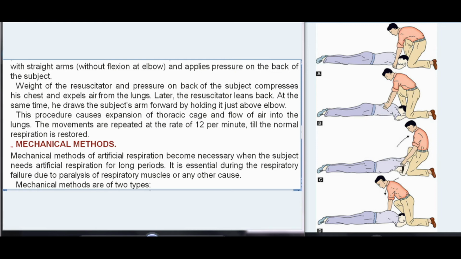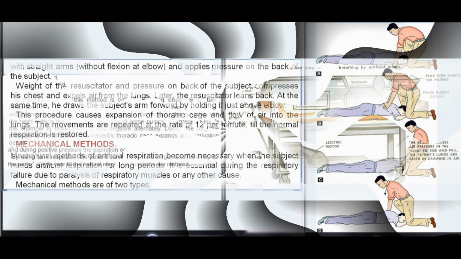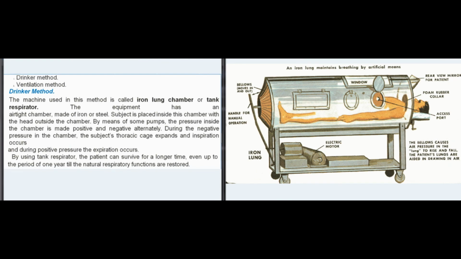Mechanical methods. Mechanical methods of artificial respiration become necessary when the subject needs artificial respiration for long periods. It is essential during the respiratory failure due to paralysis of respiratory muscles or any other cause. Mechanical methods are of two types: drinker method, ventilation method. Drinker method. The machine used in this method is called iron lung chamber or tank respirator.